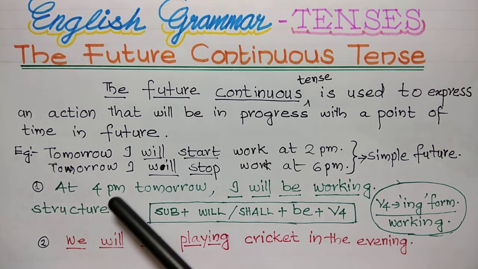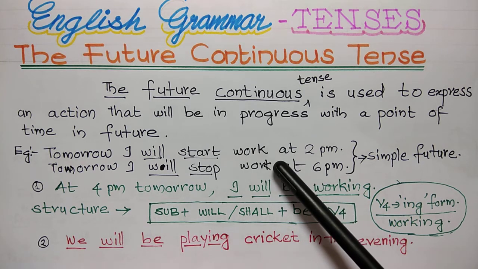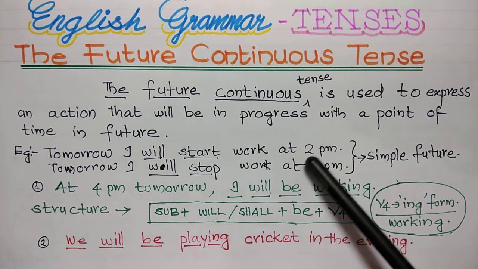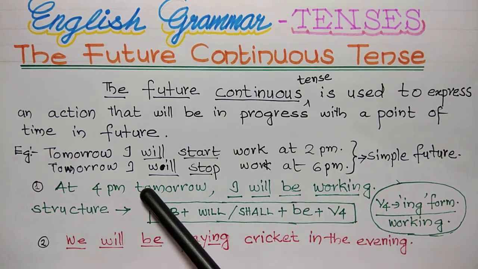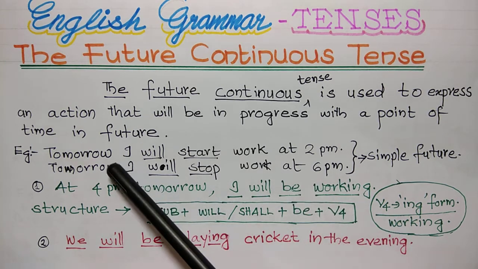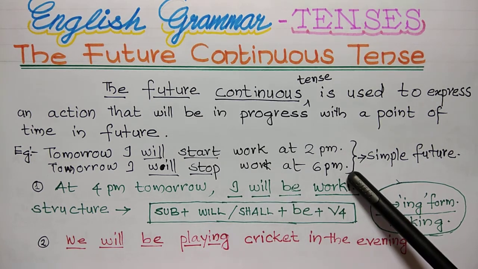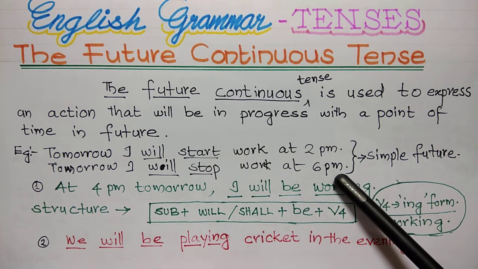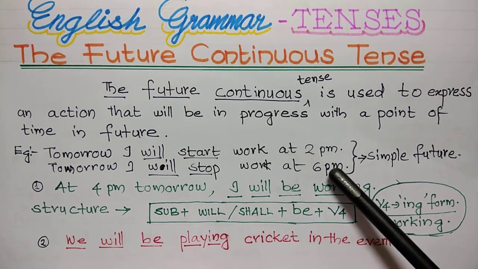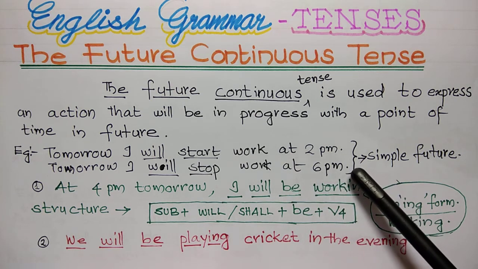Let's see an example. There are two simple future sentences. Tomorrow I will start work at 2 p.m. That is a simple future tense. Tomorrow I will stop work at 6 p.m. So this means tomorrow I will start work at 2 p.m. and stop work at 6 p.m. If we are mentioning any time in between 2 p.m. and 6 p.m., then the action will be a progressive action.